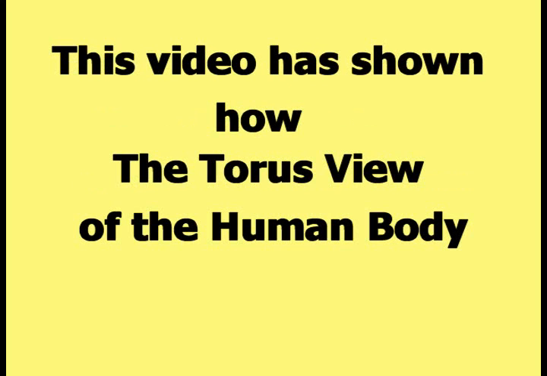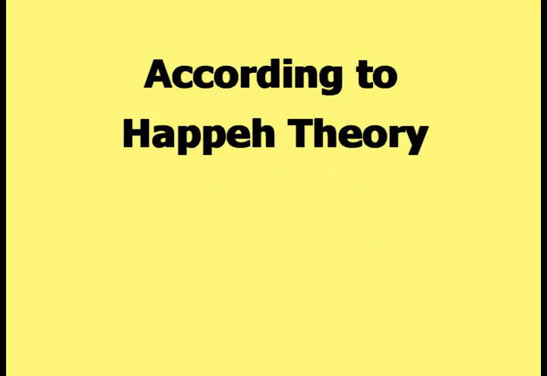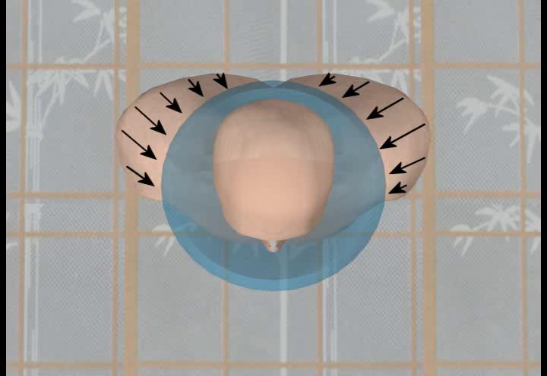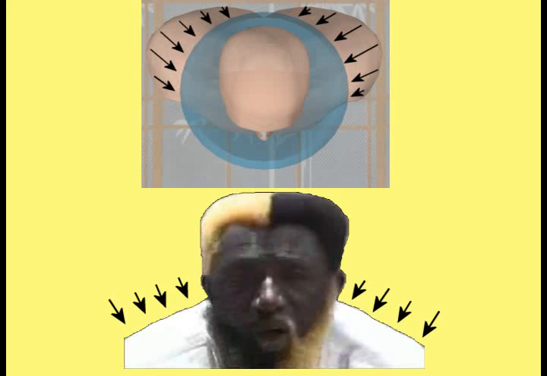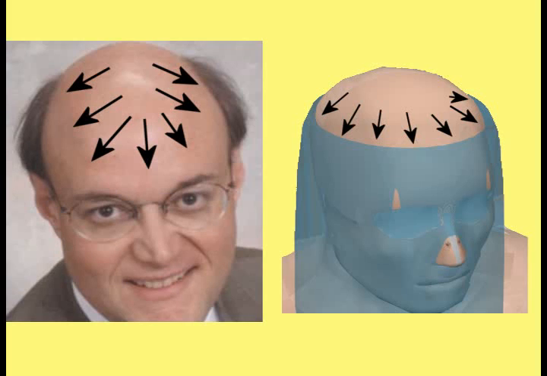This video has shown how the torus view of the human body can explain the changes observed in a high energy level human being. According to Happy Theory, a high energy level human being will have a strong torus within their body. The strong torus within their body exerts a curving force on their shoulders that gives the high energy level human being their characteristic curved shoulders. The force exerted by a strong torus within the body also spurs development of the characteristic ridge of tissue encircling the head of a high energy level human being.